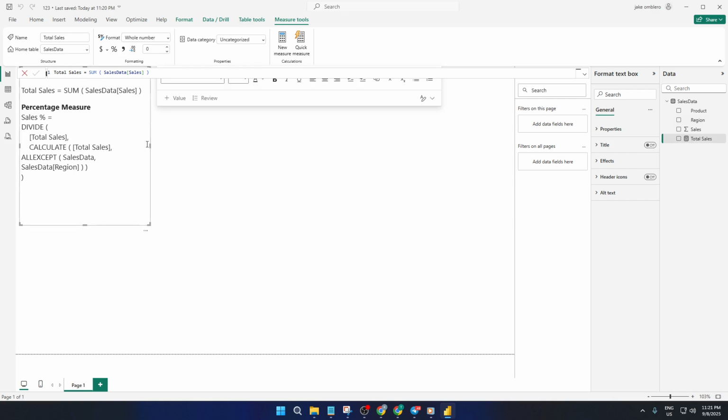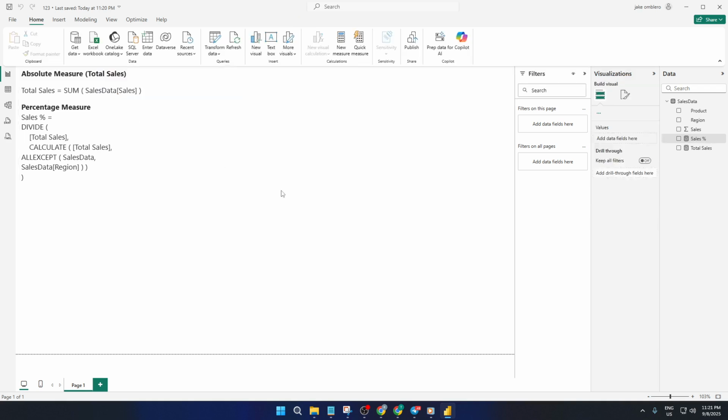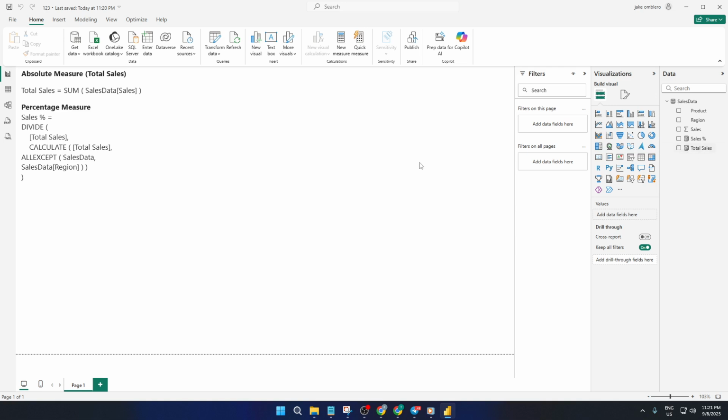We'll do the same process for the percentage measure. Once again, right-click your table and choose New Measure. This time you want to calculate each component's share within the region. So imagine each bar as a pie, and the segments are different products like laptops, mice, or keyboards. For percentage, you'll need a formula, maybe like Sales Percent = Total Sales / CALCULATE(Total Sales, ALLEXCEPT(Sales, Region)). This tells Power BI to find each product's proportion within its region, which is super helpful for quickly spotting which products dominate without having to squint at numbers and do the math in your head.